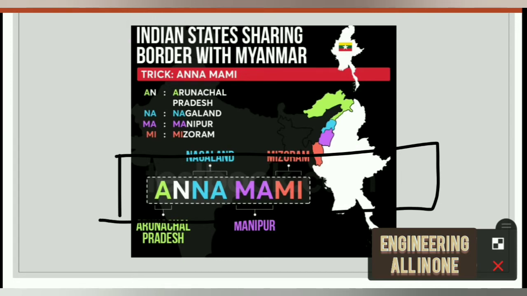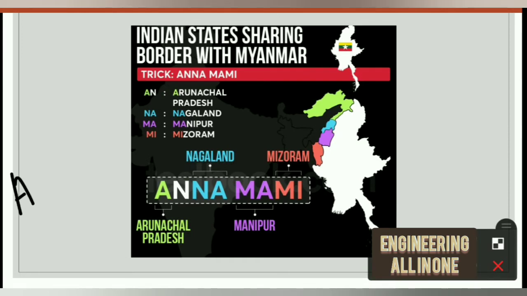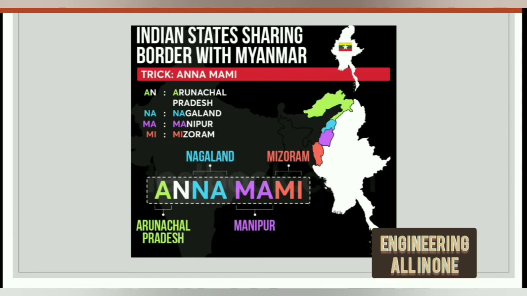ANNA MAMI. Where A is here, it is Arunachal Pradesh. Nagaland is here, NA. Mizoram is last and Manipur is third one, MA. See here once more, A stands for Arunachal Pradesh and NA stands for Nagaland, MA, Manipur and MI, Mizoram. ANNA MAMI.